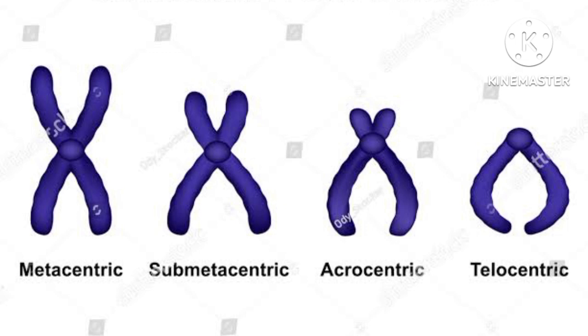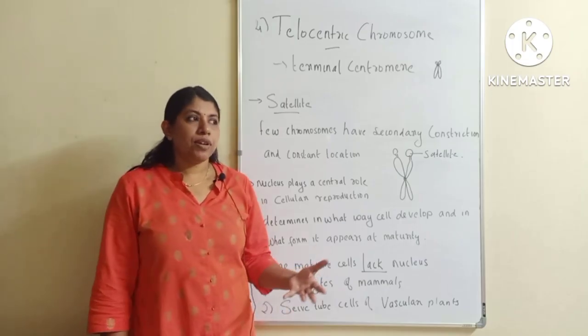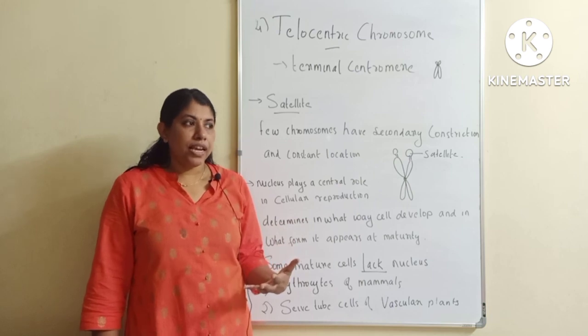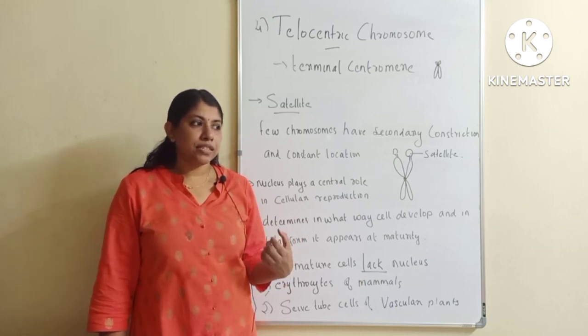In the third figure, which is written as acrocentric, and I am extremely sorry, I have written it on the board in the wrong way, so its correct pronunciation is acrocentric and the spelling is ACRO. In this chromosome you can see the centromere is located more close towards the terminal so that one arm is extremely short and the other arm is very long. In the fourth figure you can see the centromere is located at the terminal and it is called the telocentric chromosome. So by this we have completely discussed the nucleus.